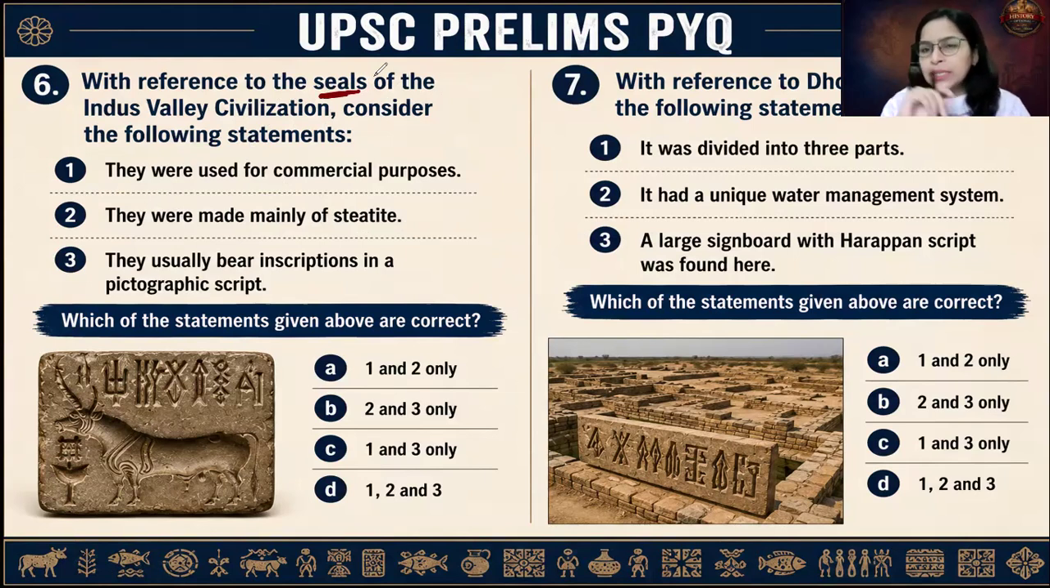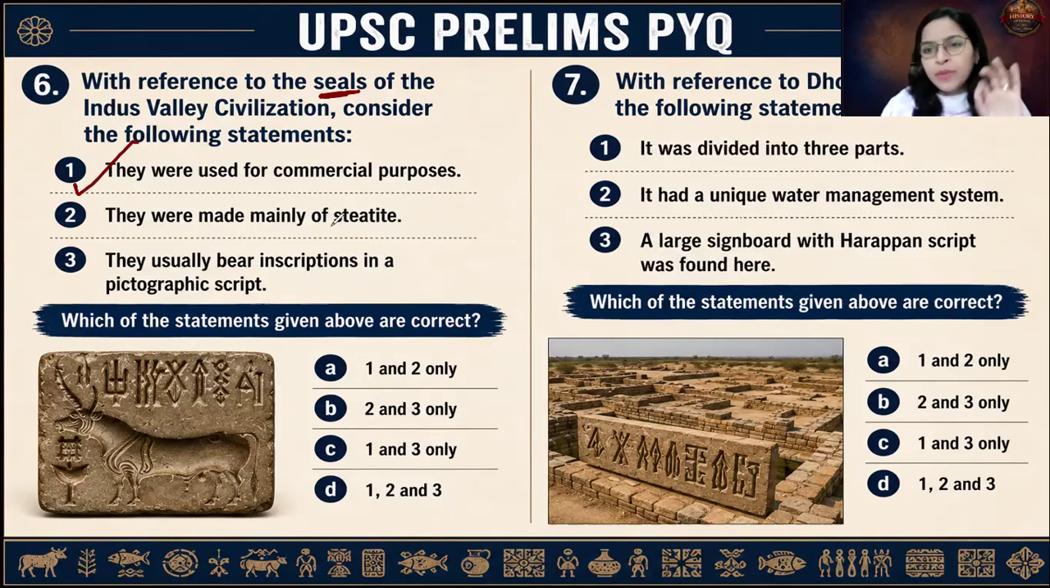Now, if you look at the seals, what was the use of the seal? If you guys remember, they were used to stamp the goods, right? Whenever a good was packed in a bag, the good was stamped with a seal in order to ensure its source and to ensure that the product is not tampered with, okay? So for all these purposes, the seal was used. So definitely the seal was used for commercial purposes, for trade and commerce. Absolutely correct.